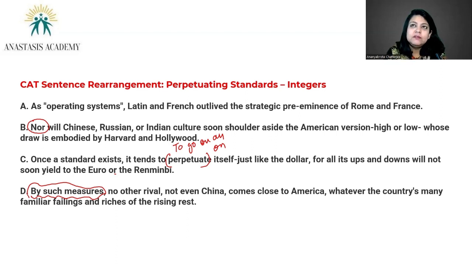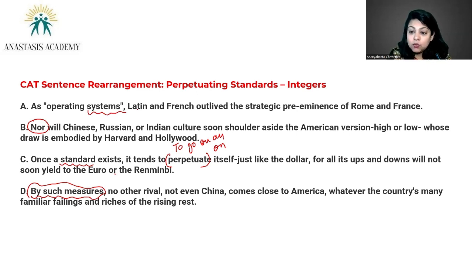So, the entirety of the passage, if you had to put a main idea to it, it's talking about how establishing standards or systems. I'm going to underline these words. How establishing standards or systems ensures your longevity as a power position in spite of other countries or cultures.